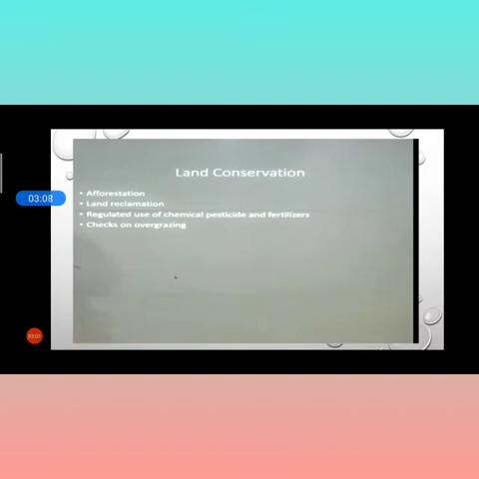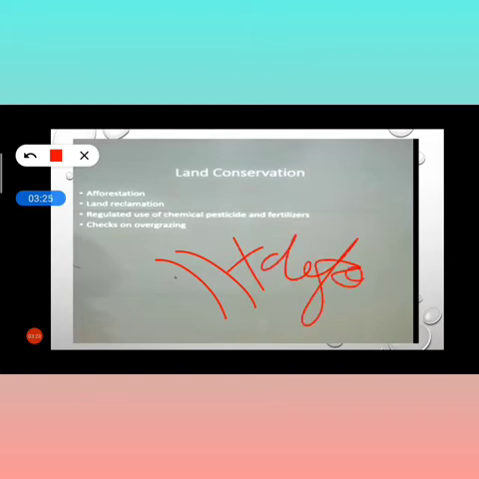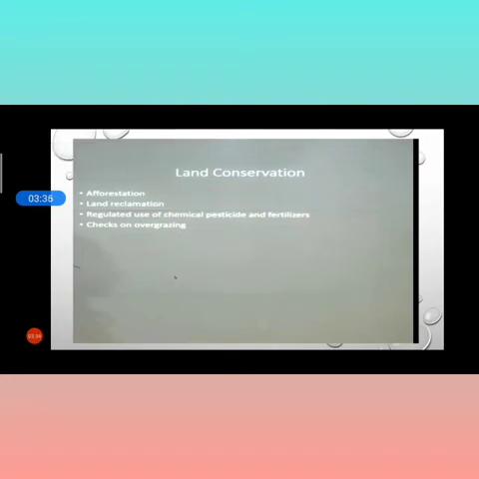First of all, we have to stop the deforestation process. We have to plant more and more trees for conserving the land, that is afforestation. So deforestation will go down and we have to continue with afforestation. Through this we can do the thing. Now land reclamation: we can even reuse land, and again this is part of growing more and more trees.